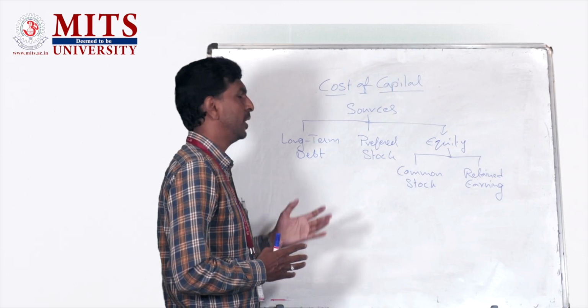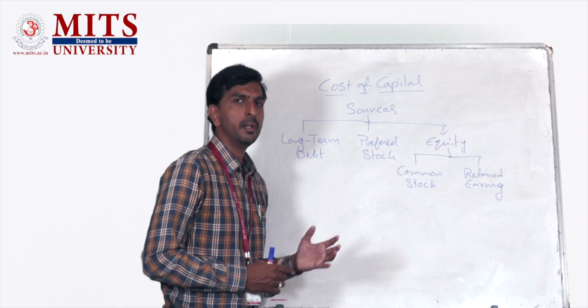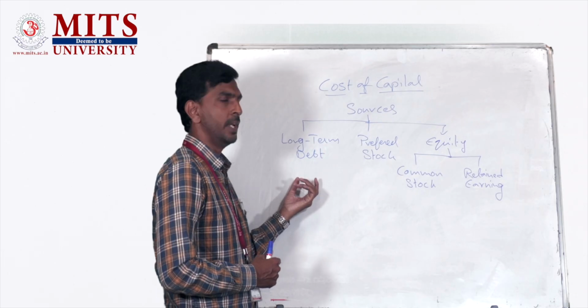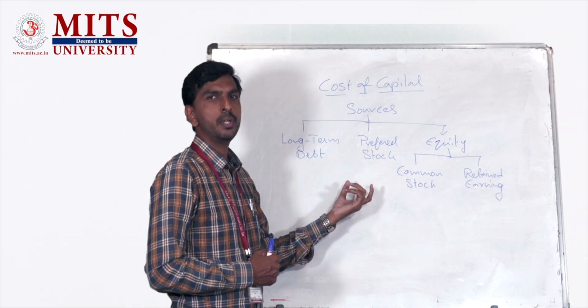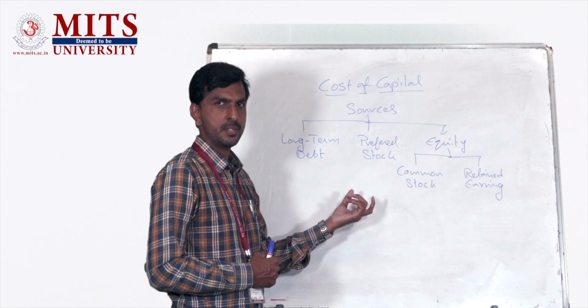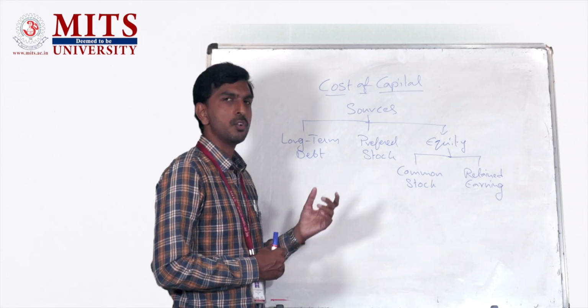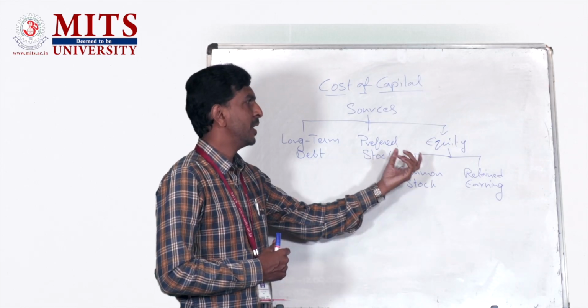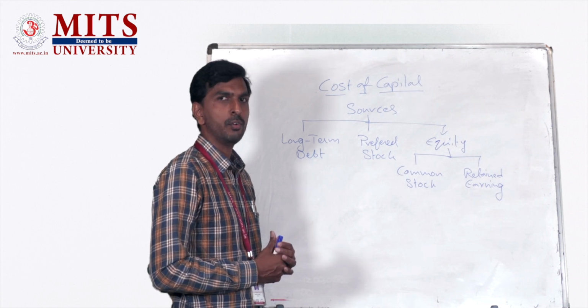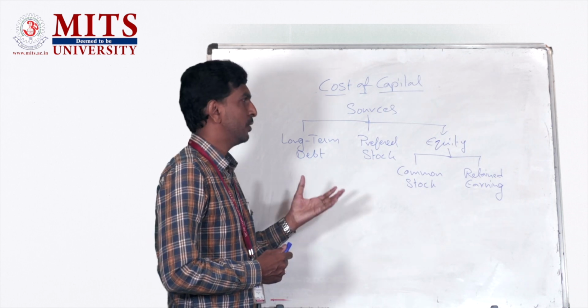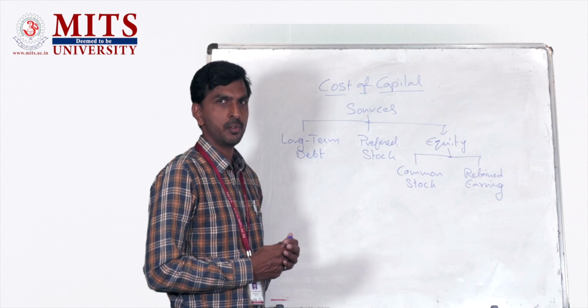If the company raises the capital from long-term debt, it will be termed as cost of debt. If the company raises the capital by issuing preference shares, then it will be termed as cost of preference shares. If the company raises the capital through equity, then it will be termed as cost of equity. So every source has a cost associated with it.